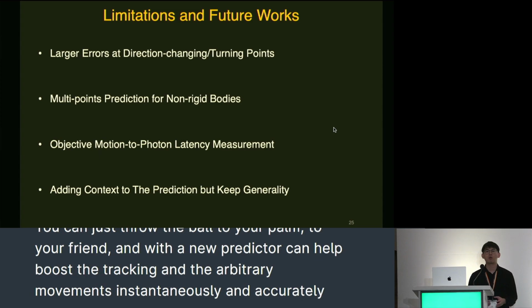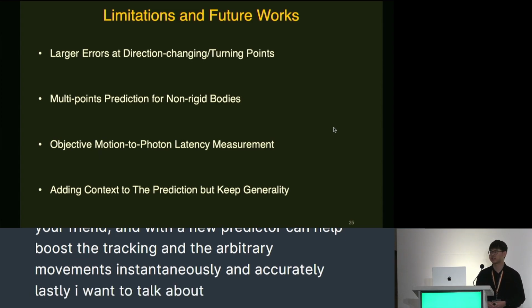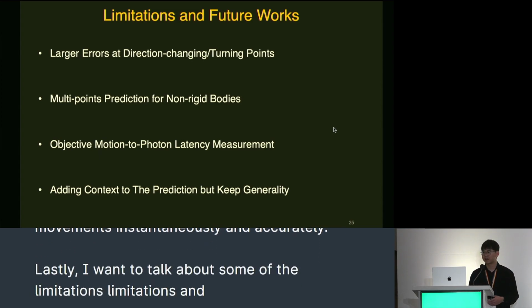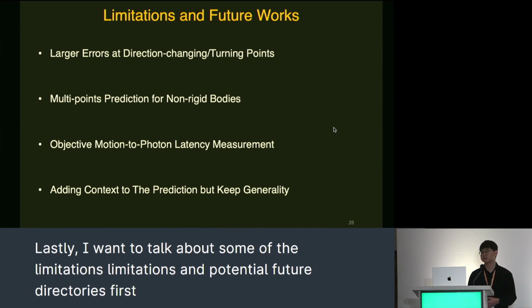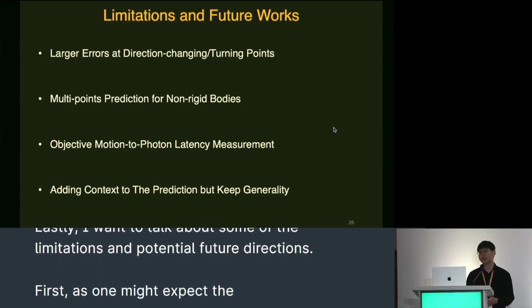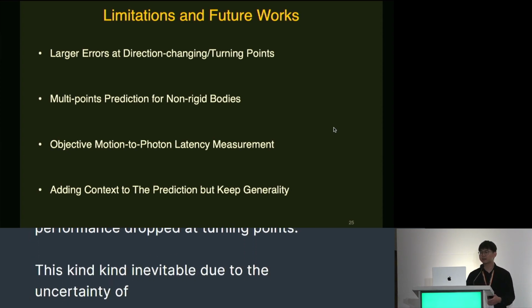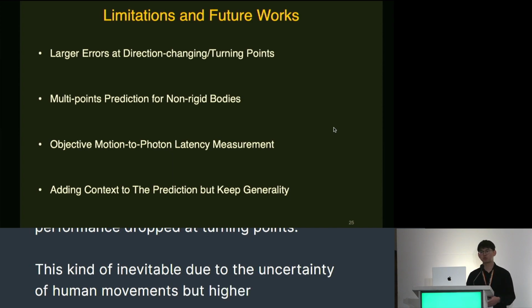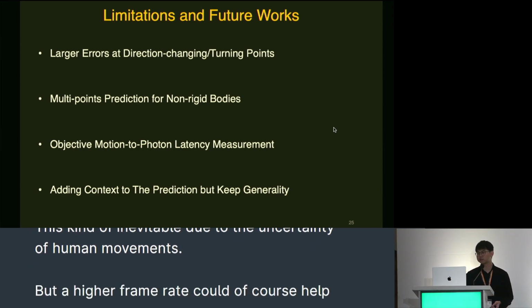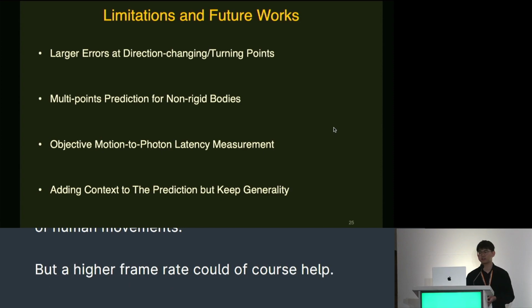Okay, lastly, I want to talk about some of the limitations and potential future directions. First, as one might expect, the predictor's performance dropped at turning points. This is kind of inevitable due to the uncertainty of human movement. But higher frame rate could, of course, help. So one potential solution is to employ some smart upsampling network in the first place.